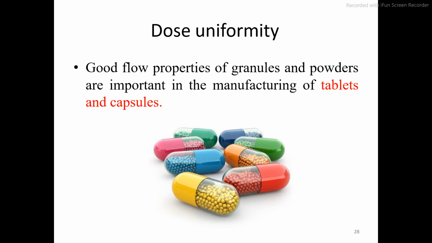Again, the same is true in case of tablets. If the granules have good flow properties, then each tablet will have equal weight and there will be uniformity in each dose. If the flow properties are affected, the tablets may not have equal doses. Some tablets may have a 500 milligram dose, some may have a 450 milligram dose. So that's why good flow properties are very much expected in tablets and capsules.